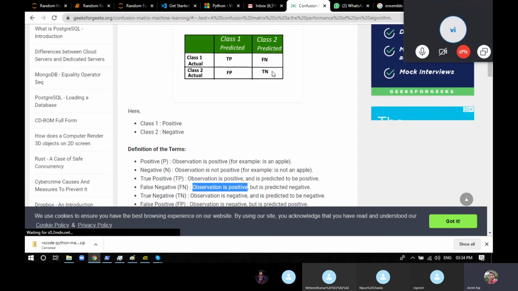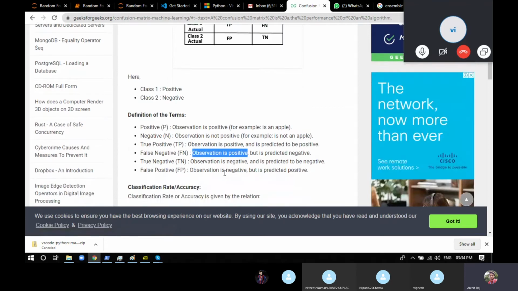Now comes true negative. True negative also is a good situation in which the observation was negative and the model also predicted it as negative. It means you are supposed to get false as the answer, and you got false as the answer from the machine also.